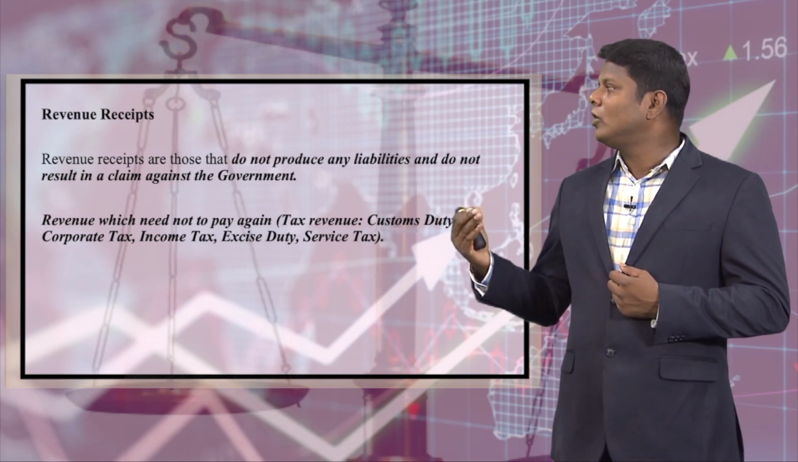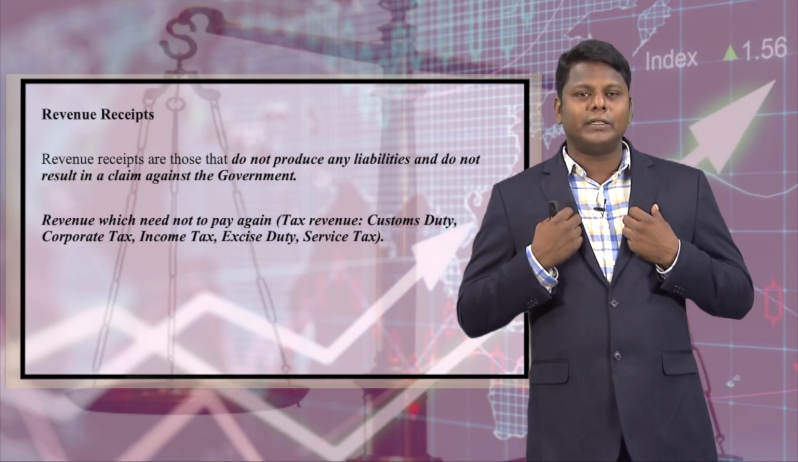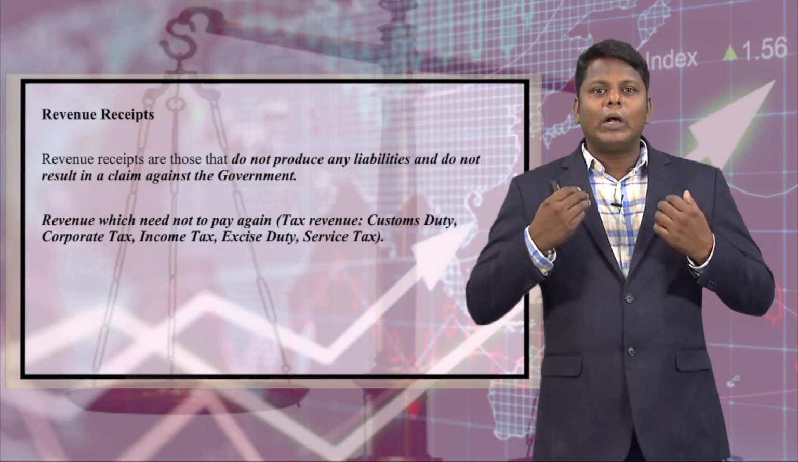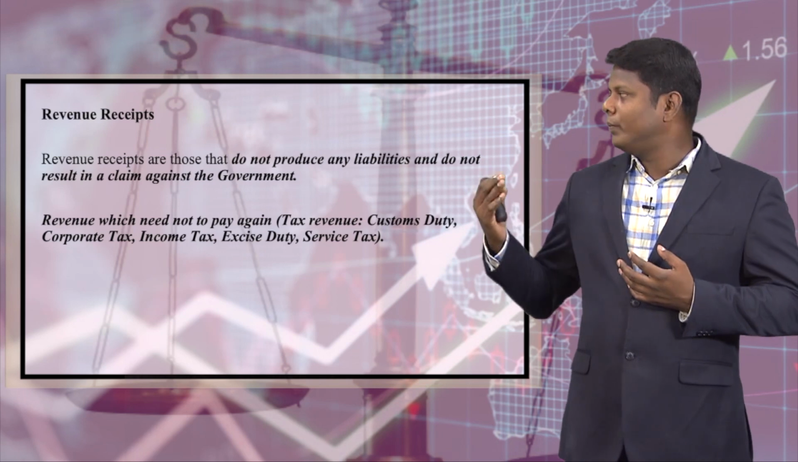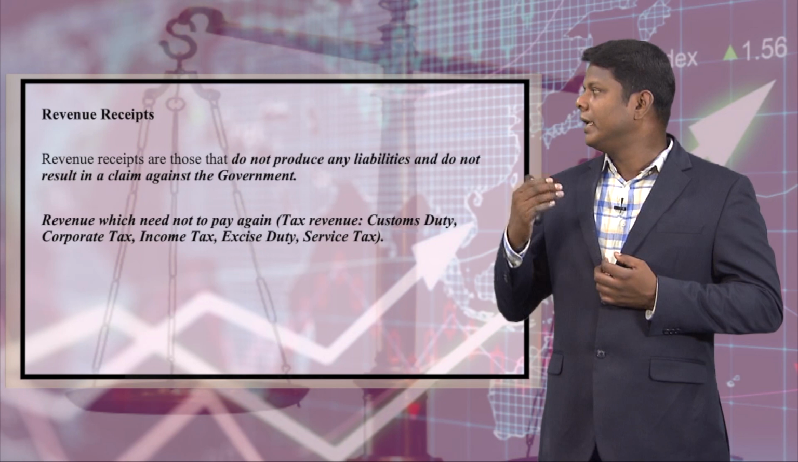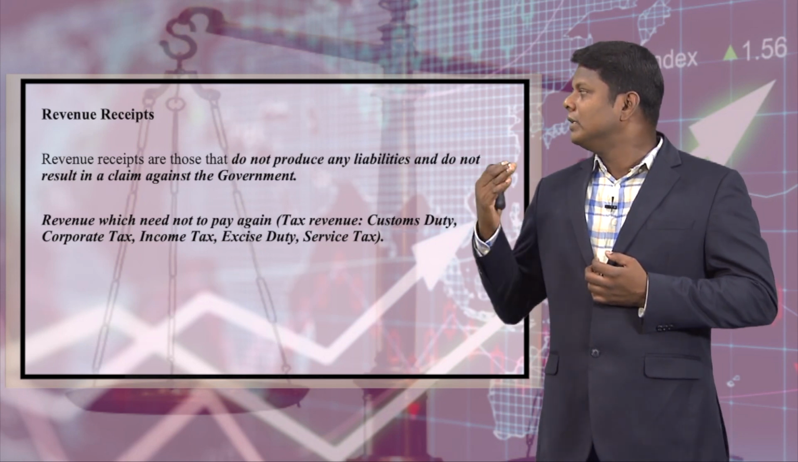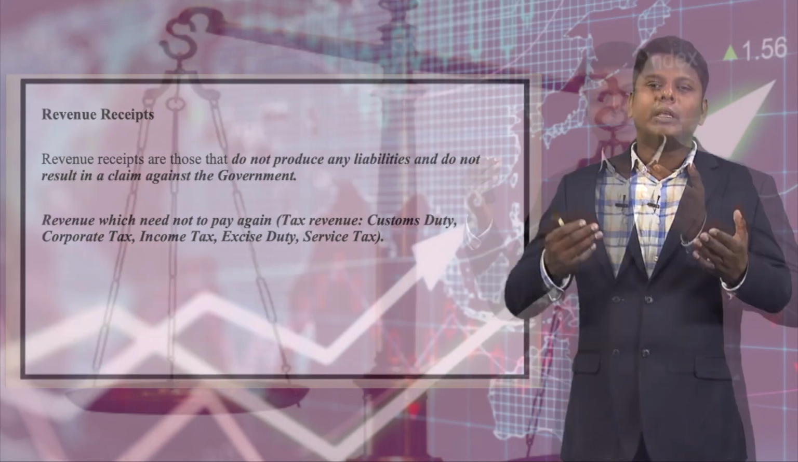It is revenue which the government need not pay back. Whatever amount the government collects, it need not pay that amount back. For example, tax revenue like customs duty, corporate tax, income tax, excise duty, service tax, these are all revenue receipts. Once it is given to the government, it is not redeemable by the individual. So the government need not pay back. This is called revenue receipt.